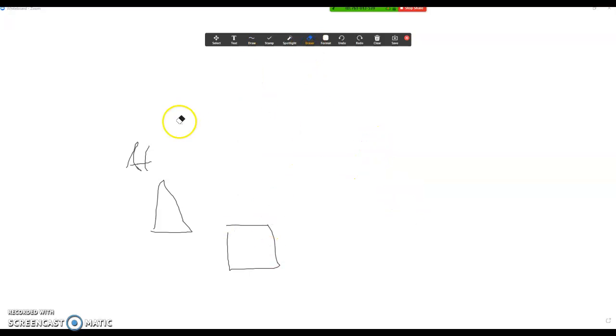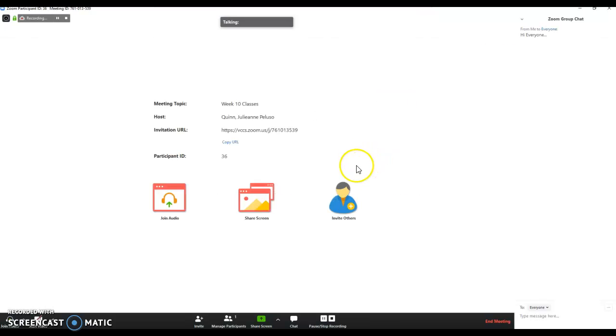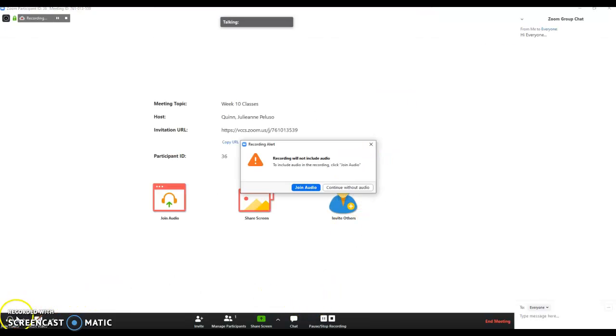You can erase pretty quickly. You can type in text, you can stamp, you can do all sorts of things on the screen. And students can also use the whiteboard. So you could demonstrate something and students can do it. Please note, though, that if students are using their mouses, it's going to be hard for them to maneuver in the whiteboard and to make it legible without some practice, just as an FYI.